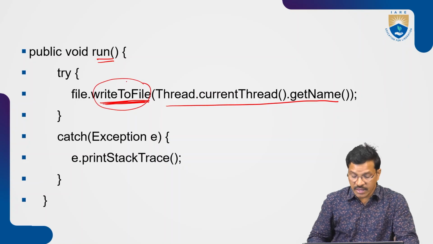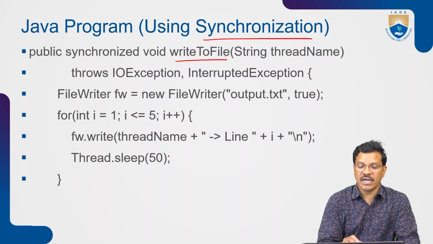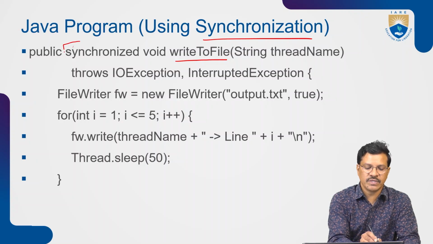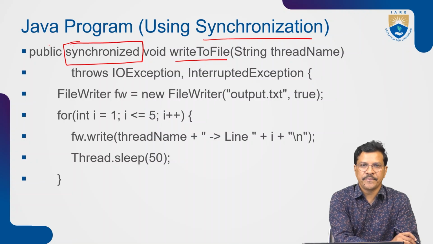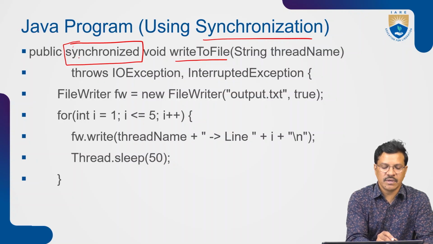Inside this writeToFile method, I am using synchronization. Use the keyword. This is the keyword we use to avoid mismatching or multi-thread access to the same variable, whatever problems we face. Almost all the problems are avoided with the help of the synchronized keyword.